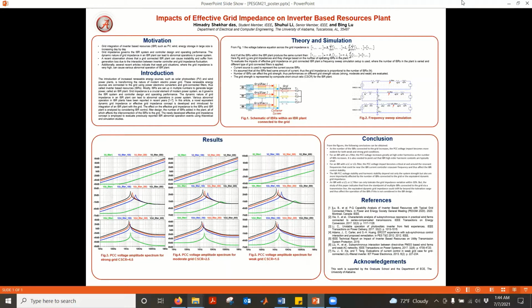I'm Himanshu Shekhar Das, and the title of my presentation is Impact of Effective Grid Impedance on Inverter-Based Resources Plant. So the motivation of my research is to find out the reason of the grid disturbances when a large number of inverter-based resources are connected to the grid.